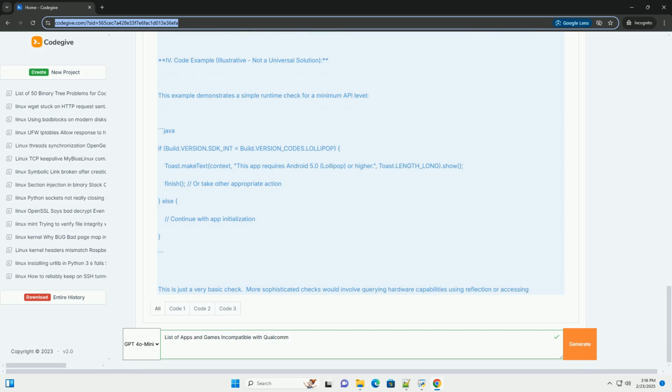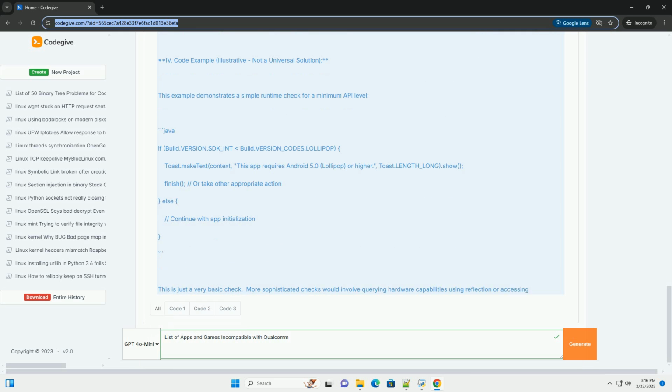3. API level and library conflicts. Apps rely on specific Android APIs and system libraries. If a device's API level is too low, or if it lacks necessary libraries, the app will fail to function correctly. This is especially true for apps using newer features or technologies.